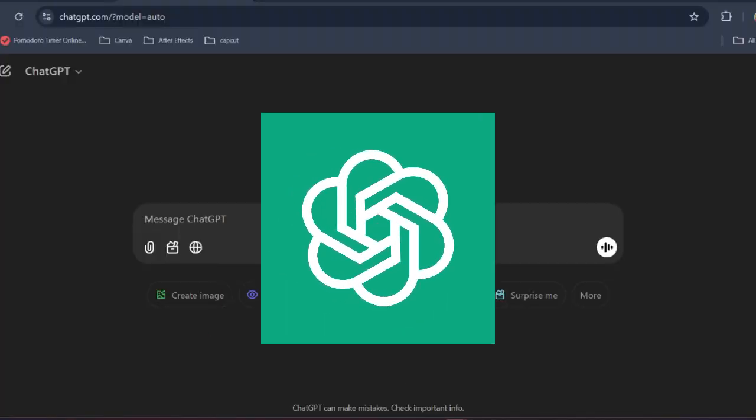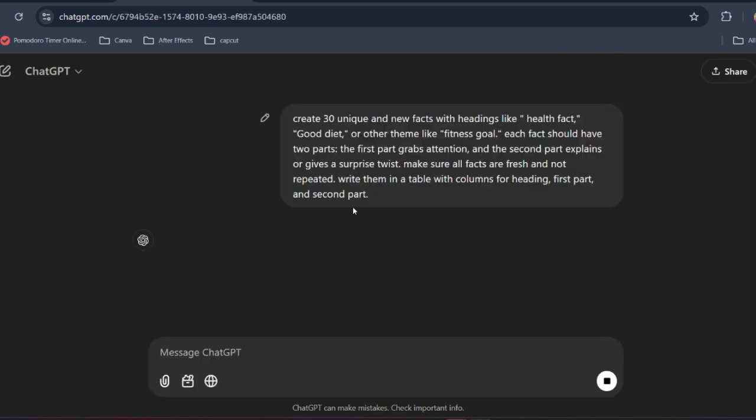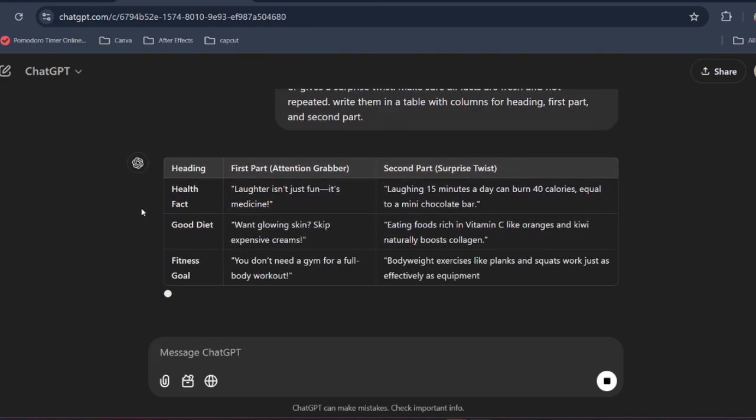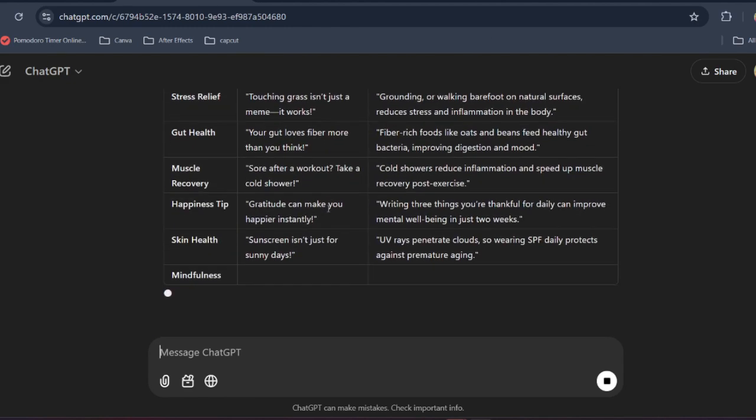Okay guys, to begin, first go to ChatGPT and paste this prompt. You can change the details as per your need. I will link this prompt in the description below. Now what this will do is generate 30 ideas for shorts in tabular format.